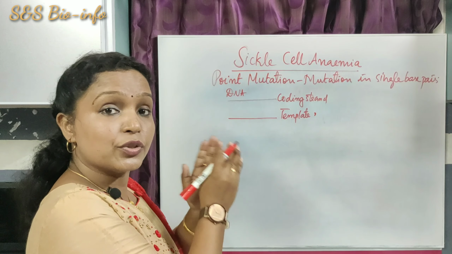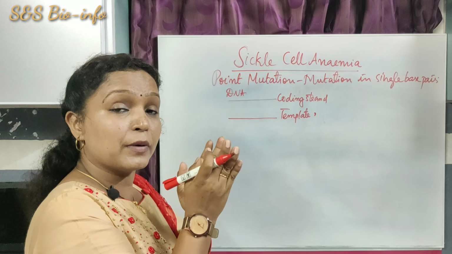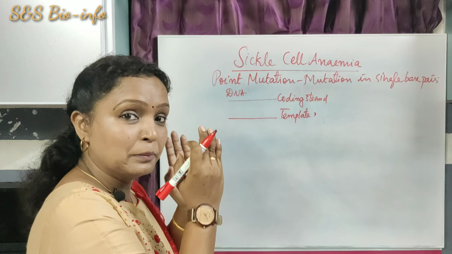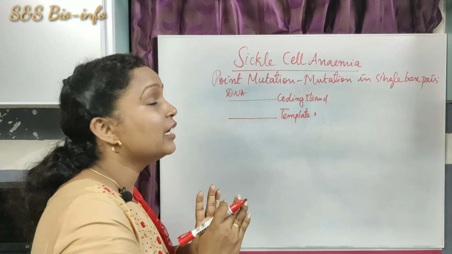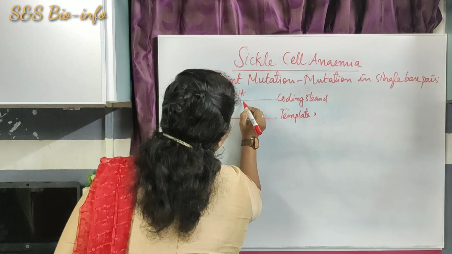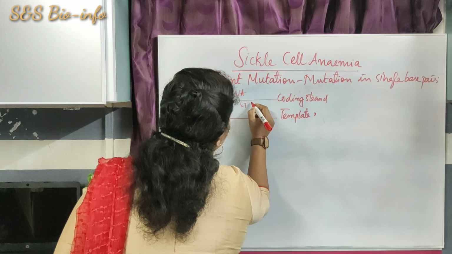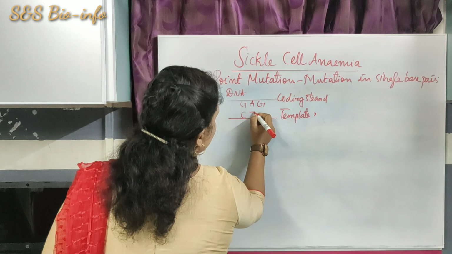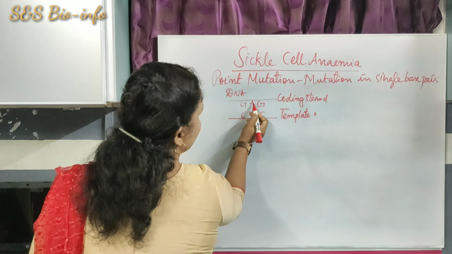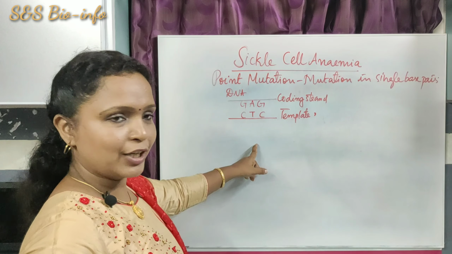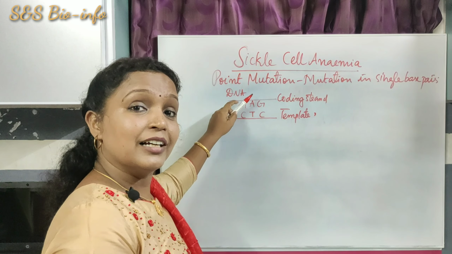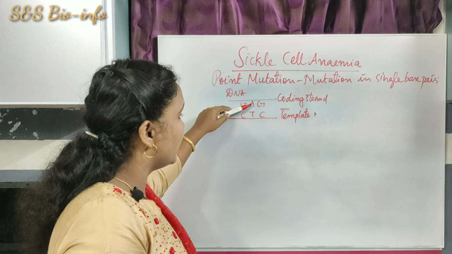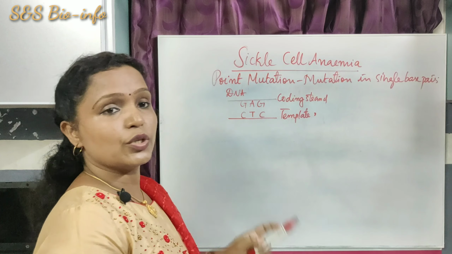So here I draw only the particular segment that undergoes mutation. Here I draw the normal base pairs that will produce the normal hemoglobin. G, A, G. C, T, C. So guanine with the cytosine, adenine with the thymine, guanine with the cytosine. Here these are the base pairs, GC, AT, GC.